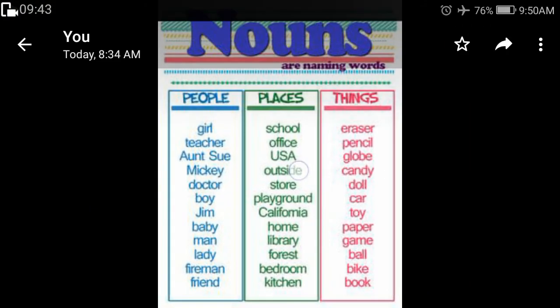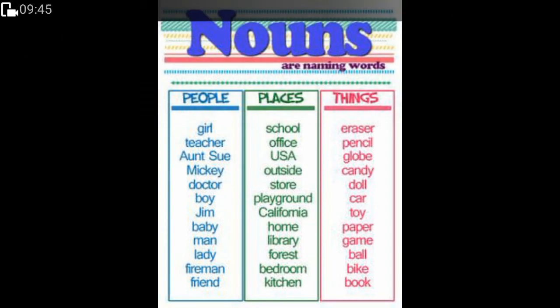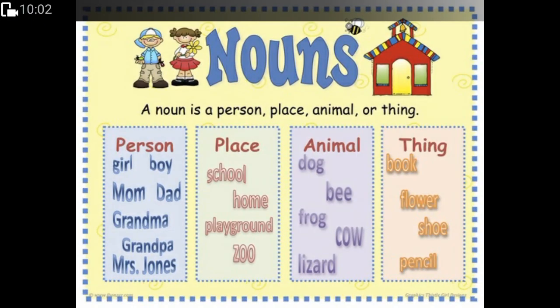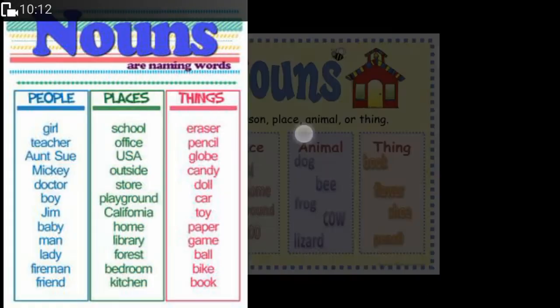So nouns are not basically only the names of the people. They are naming words, but they also go for anything that is related to it, like people, place, things. And there is also one that is animals. Nouns is a naming word for a person, place, and a thing. We have already done a person, that is people.